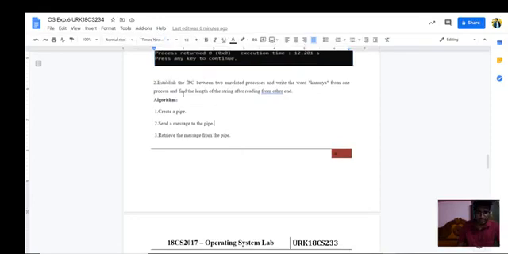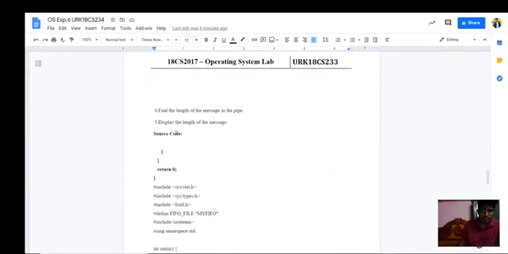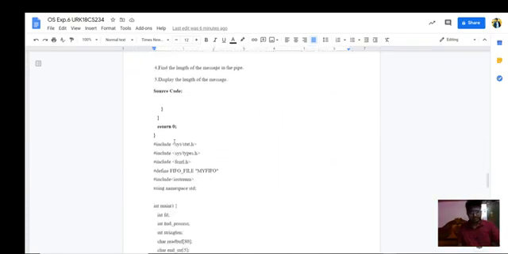The second one is to establish IPC between unrelated processes: write the word Karunya from one process and find the length of the string from the other end. For this, we write the word Karunya from one end and find the length of the string at the other end. We create a pipe, send a message to the pipe, and retrieve the message. After retrieving, we find the length and display the length of the message.